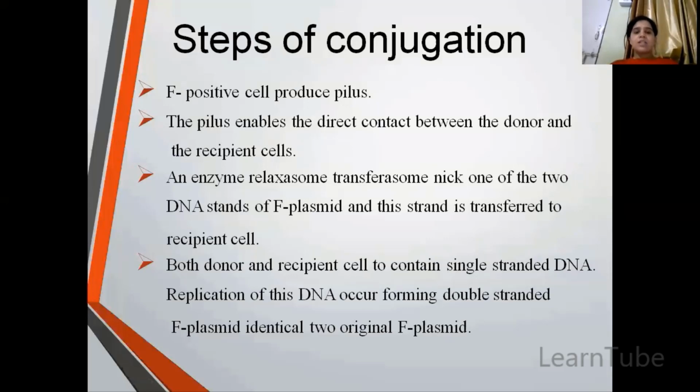Then there is an enzyme called relaxosome or transferosome, which will cut the DNA into two parts, that is, the F plasmid, and then it is transferred to the recipient cell. After getting transferred into the recipient cell, the recipient cell will synthesize the new F plasmid with the help of the DNA polymerase enzyme.